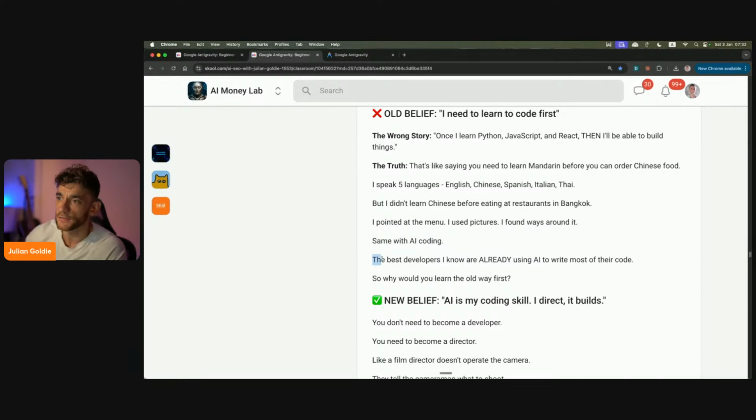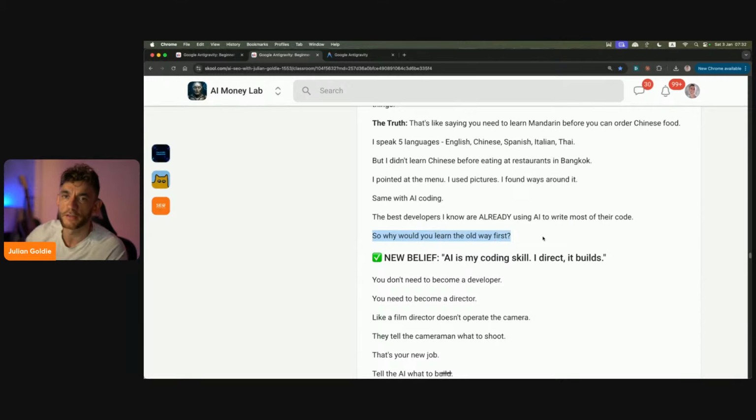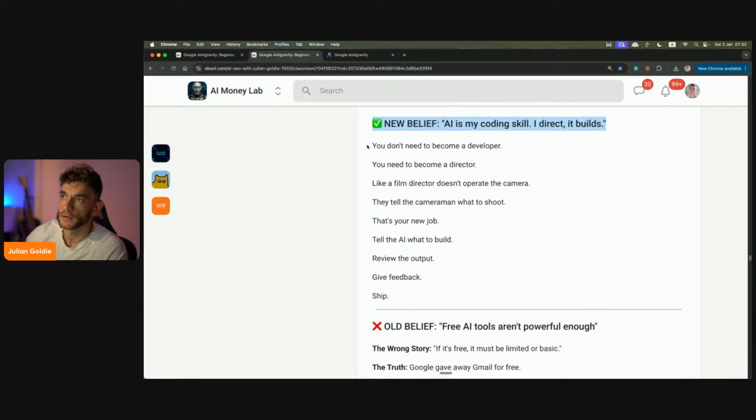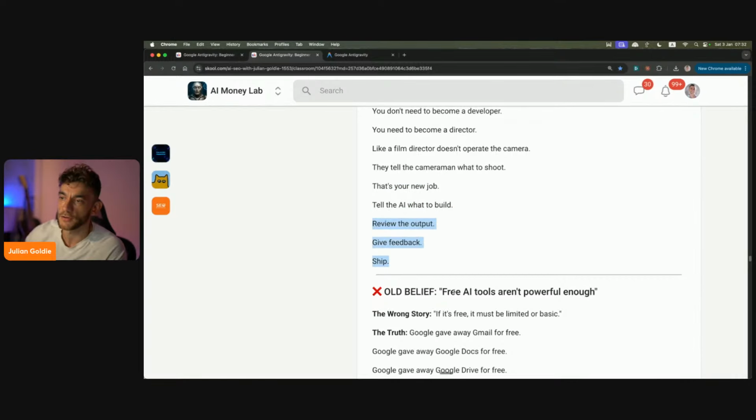The best AI developers that I know are already using AI to write most of their code. So why would you learn the old way? Also, the new empowering belief really is like, AI is my coding skill. I direct it, it builds, right? You don't need to be a developer. You don't need to be a director, just like a film director doesn't operate the camera. They tell the camera what to shoot. Well, that's your new job, right? You tell the AI what to build, review the output, give feedback, ship, right?